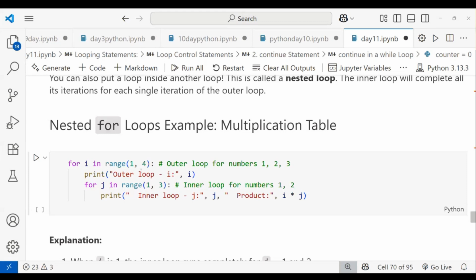For example, 1 into 1 is 1, next 1 into 2 is 2, 1 into 3 is 3, like that. 2 into 1 is 2, 2 twos are 4. In range it will print 1 and 2 only for the inner loop, while for the outer loop 1, 2, 3 will be printed. When you use nested loops, you have to use for loops.